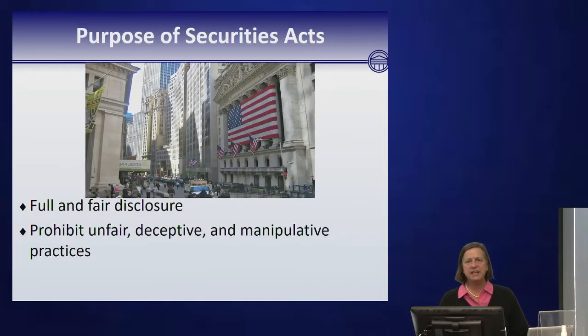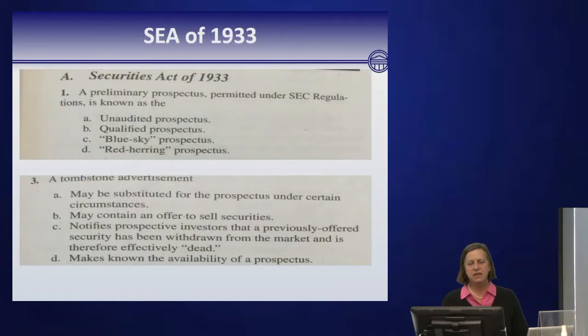Purpose of the Securities Act is not to rank or not to rate securities. It's to give full and fair disclosure. Another purpose is to prohibit unfair, deceptive, and manipulative practices. Here's some easy questions for you to get right. A preliminary prospectus is called a red herring prospectus. A tombstone ad simply makes known the availability of a prospectus. And remember, it's called a tombstone ad because it has a black border around it.